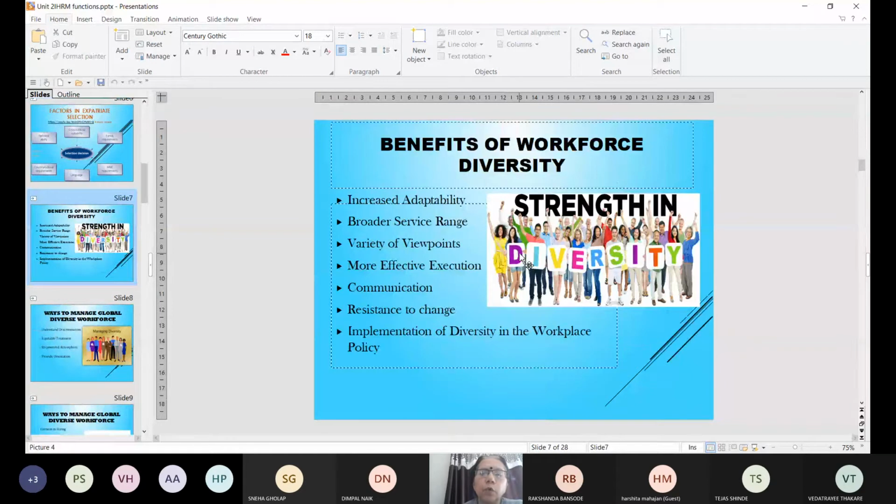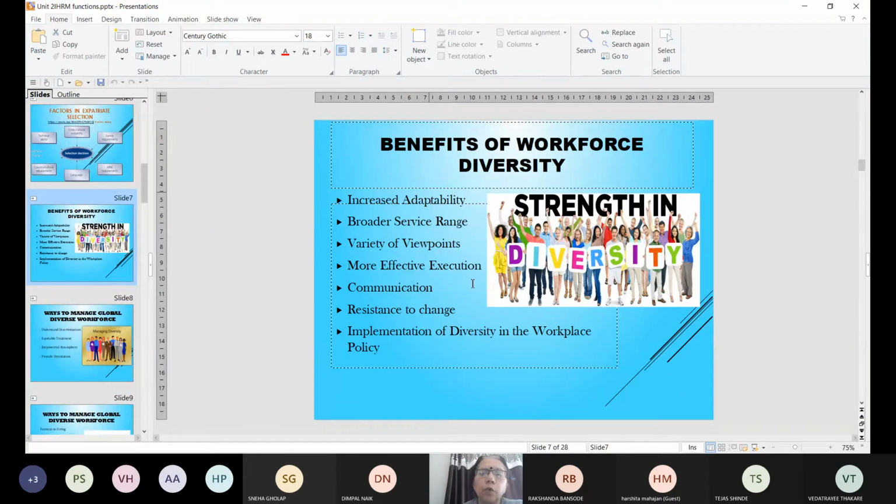Now, as the HR manager, you must understand why the workforce diversity is necessary. Why do you want people from different countries working together? If you are a multinational company, then this type of workforce diversity has many benefits. It helps in increasing adaptability amongst your employees. The service range which you can provide to your customers becomes broader. There are various viewpoints which are shared.